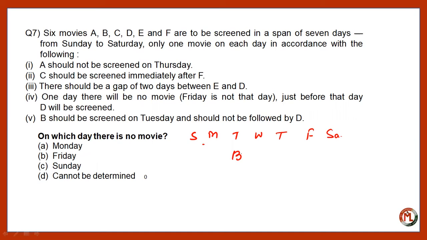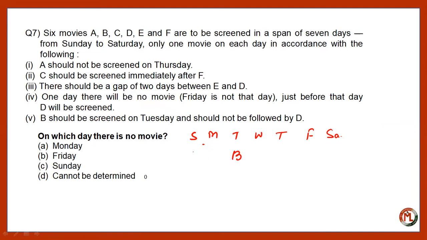Because if D is screened on Friday, then E will be screened on Tuesday, and that is not possible because B is already fixed on that day, and that is Tuesday, right? Now B cannot be followed by D, so in that case D cannot be on Monday, right?